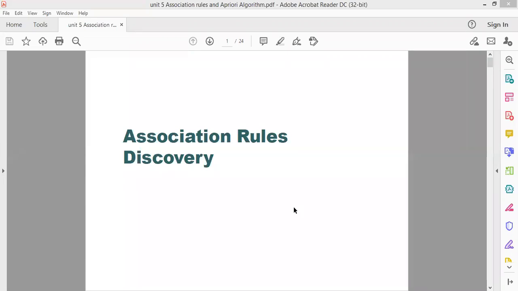So today I will cover your unit number 5. And the first topic from unit number 5 is your association rule. Today we will discuss association rule. Some of the part is given in unit 4 also. There is only the introduction. And here we have the detailed description of association rule, and we will discuss various algorithms also. So let's see what is association rule.